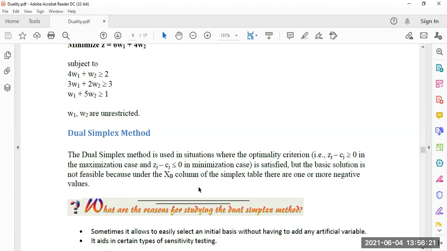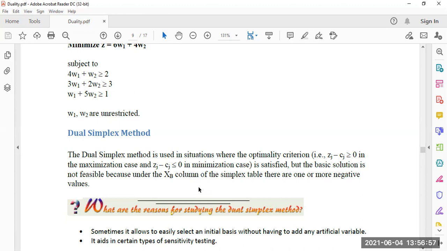Actually we know that for the maximization case all the Zj minus Cj must be greater than or equal to 0, and for the minimization problem Zj minus Cj must be less than or equal to 0. But when the opposite comes, then this criteria is satisfied, but the basic solution is not feasible.